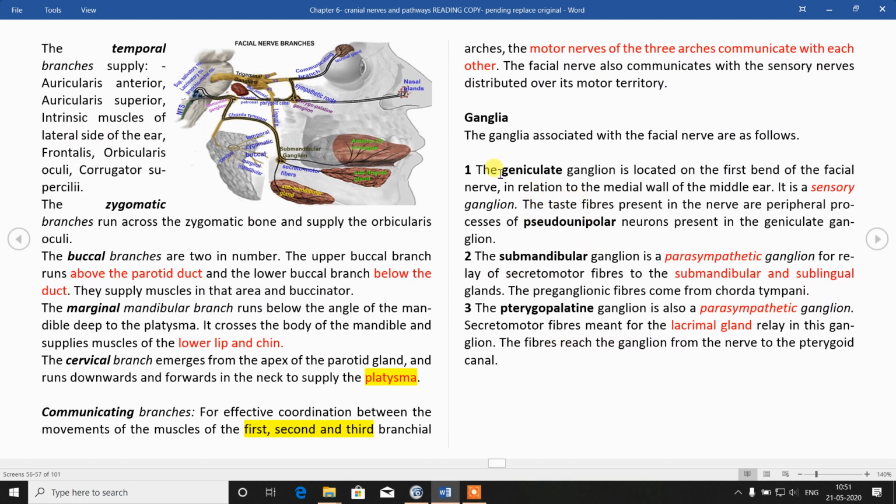So total 3 ganglia we can correlate with the course of facial nerve. First, there is geniculate ganglion. It is part of facial nerve itself in the course. It is sensory ganglion. So there are pseudo unipolar neurons present in this geniculate ganglion.